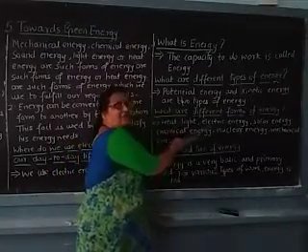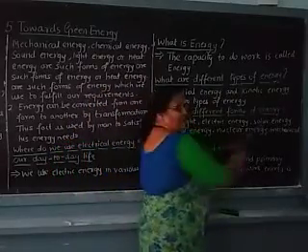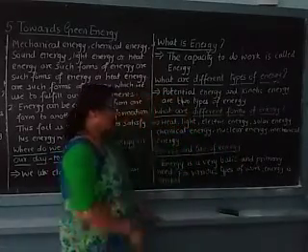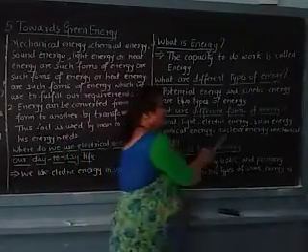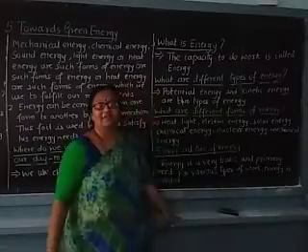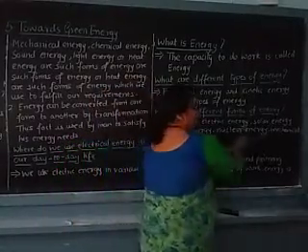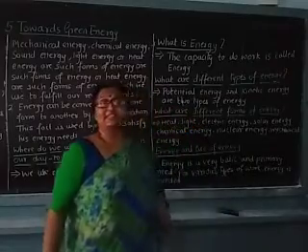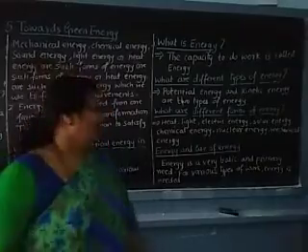Electrical energy we get from various appliances. Solar energy we get from the sun. Chemical energy we get from coal. Nuclear energy we get by the fission of radioactive substances. Mechanical energy is needed to rotate fans or to rotate any devices.